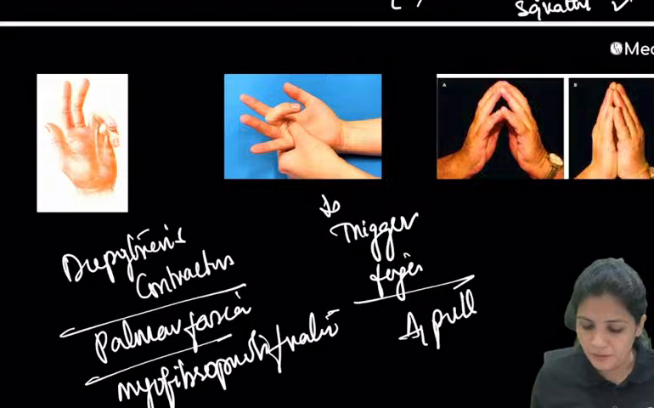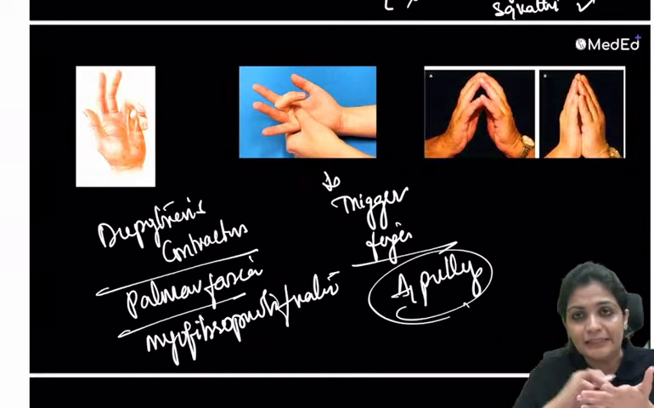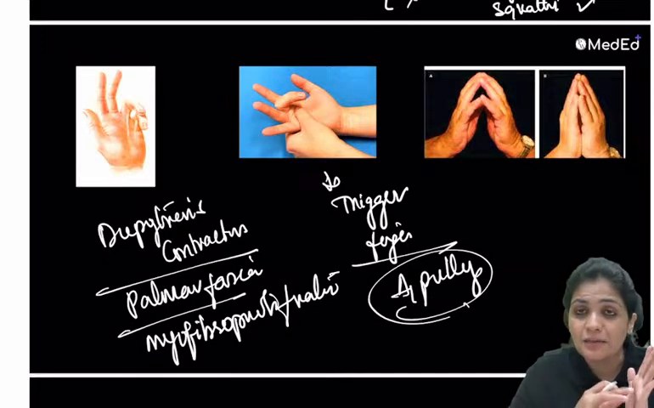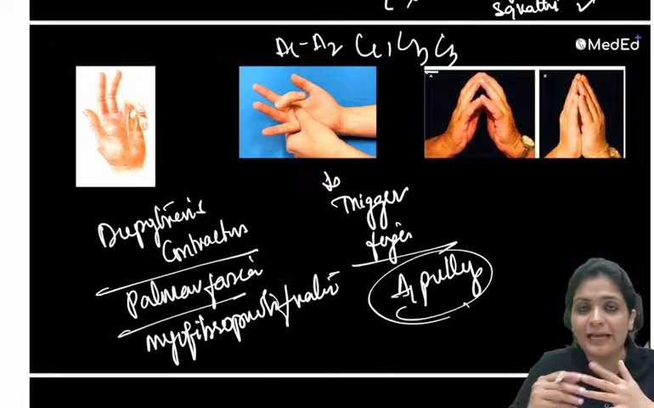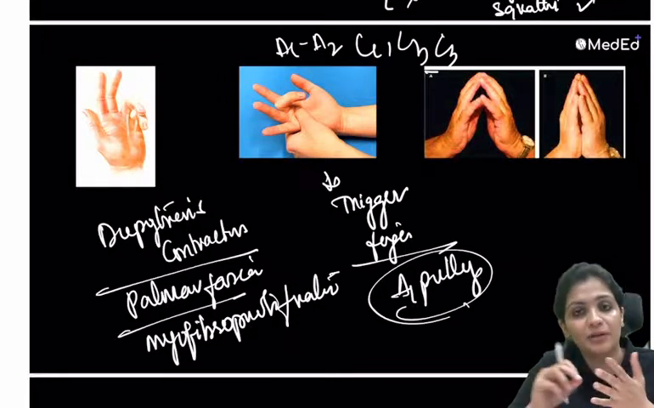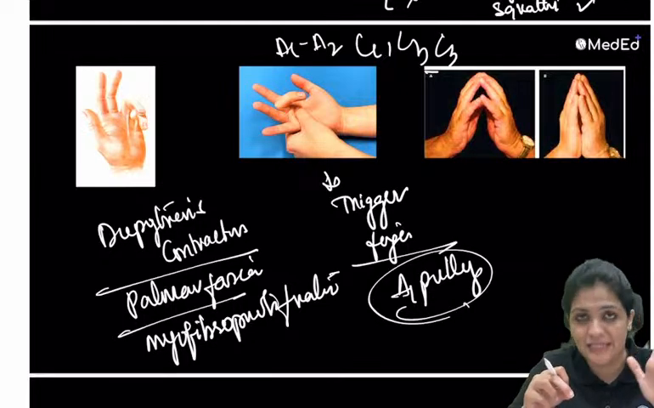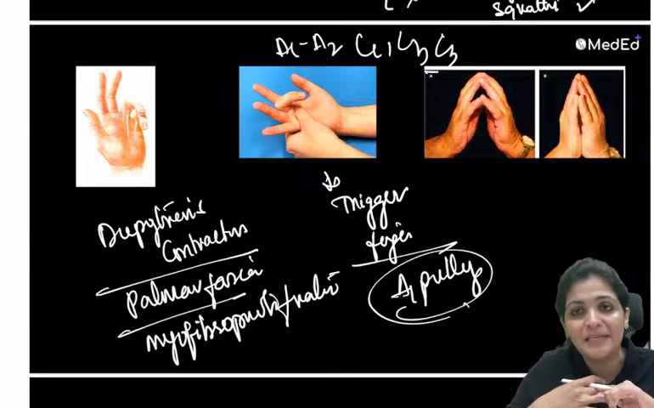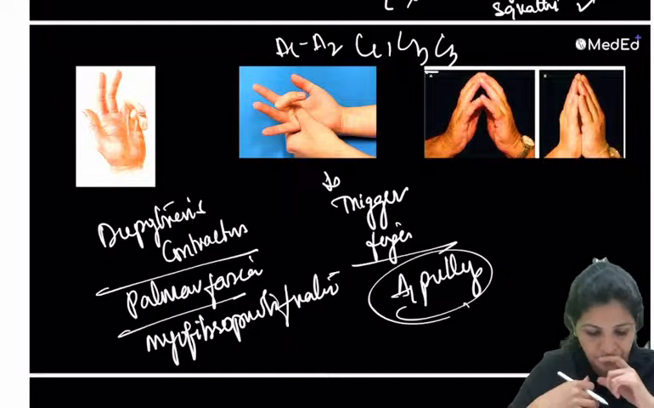Just remember that there is a tendon sheath, and the tendon moves inside the sheath, and this has certain pulleys, that is A1, A2, A3, like that. In this, the A1 pulley is important, and by releasing that particular pulley the tendon moves without damage. Trigger fingers, snapping fingers, right?